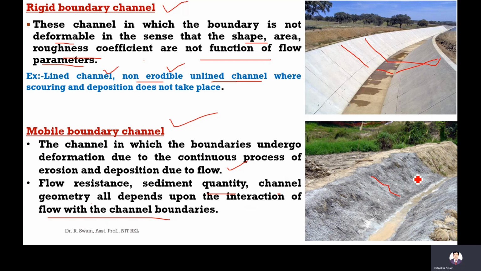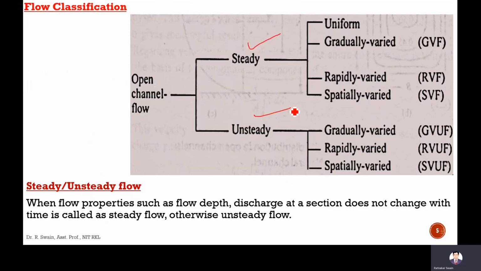Overall, open channel flow we can classify into steady and non-steady. Steady means the velocity or depth remains constant with respect to time.